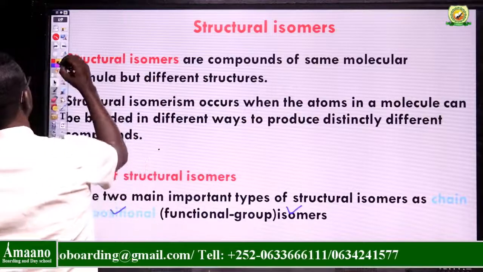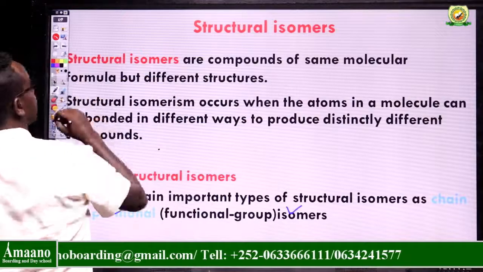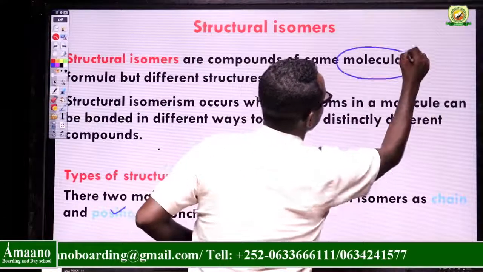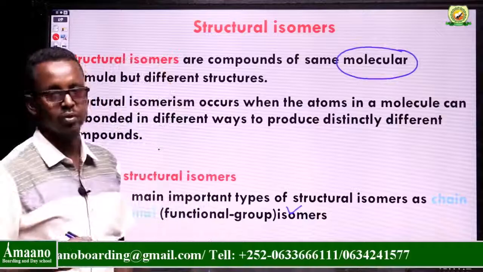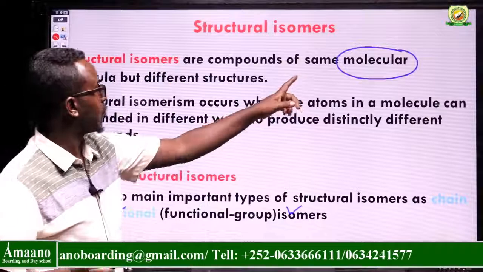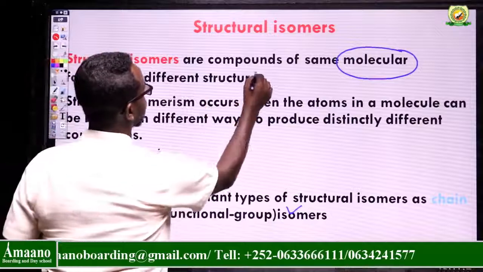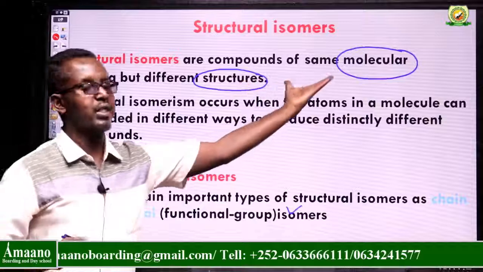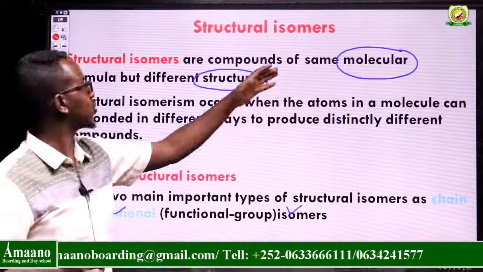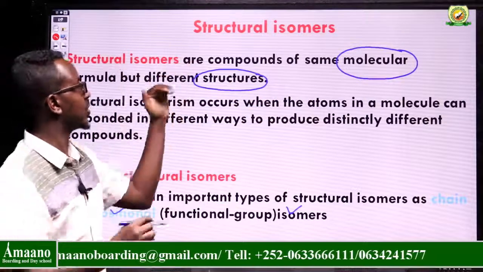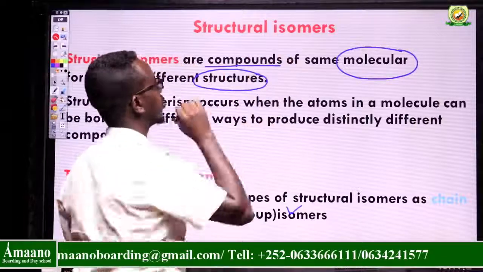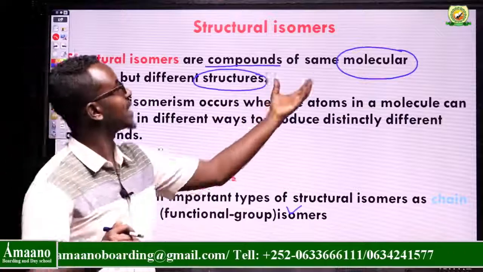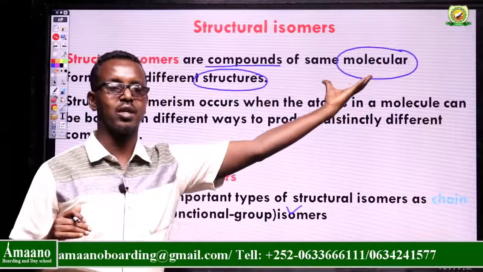Isomers are molecules, or compounds, which have the same molecular formula but different structures. These are called structural isomers. Structural isomers are compounds. There are two or more compounds which have the same molecular formula.